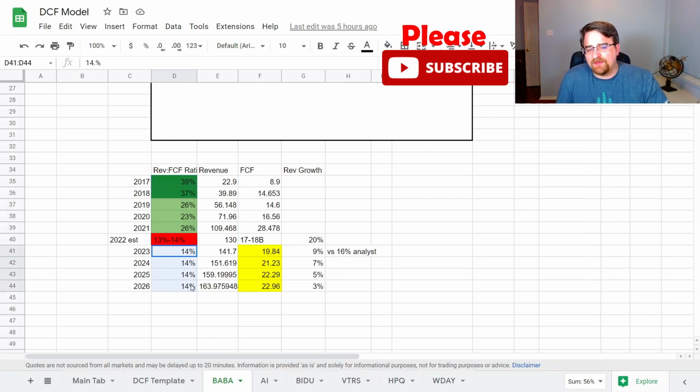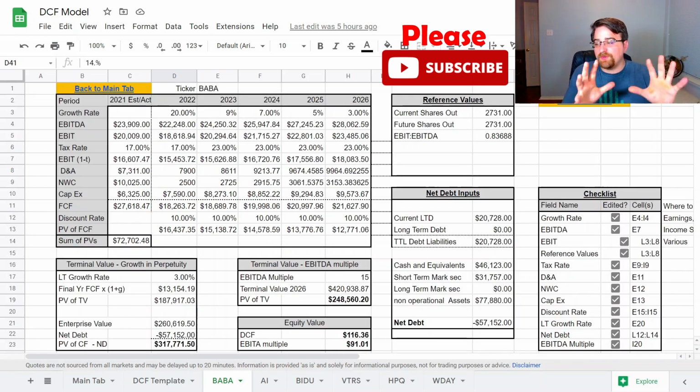And so just by simply changing this up to, let's say, 20%, so $20 of every $100 makes it to free cash flow, that changes our valuation significantly. All right, so with that being said, we will change that towards the middle of this, but I want to show you how much effect it has versus some of the other inputs.